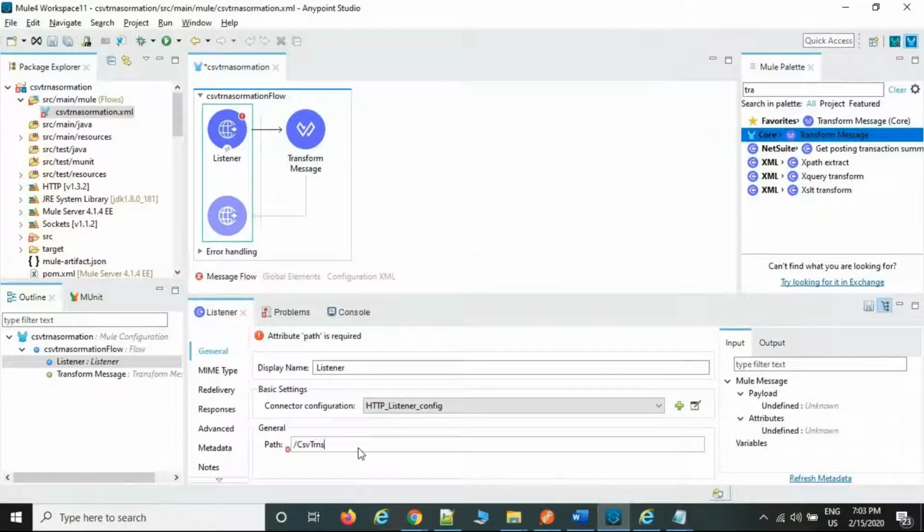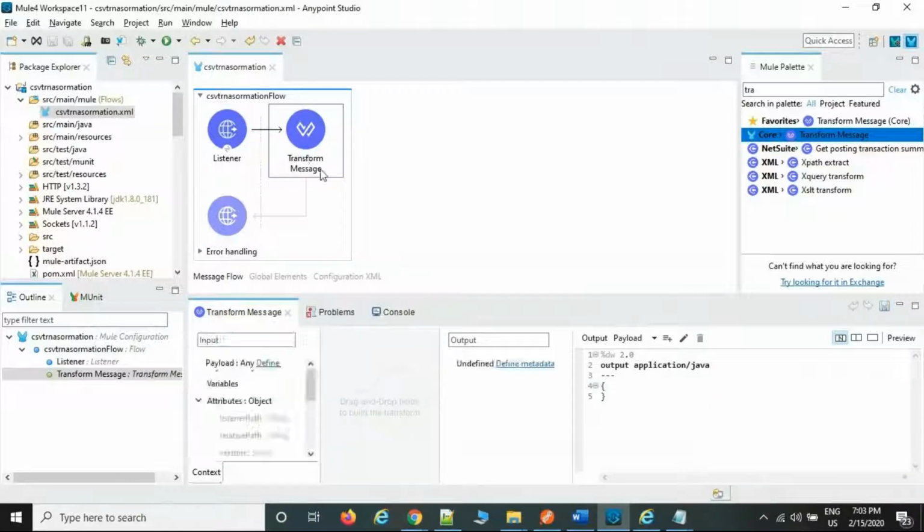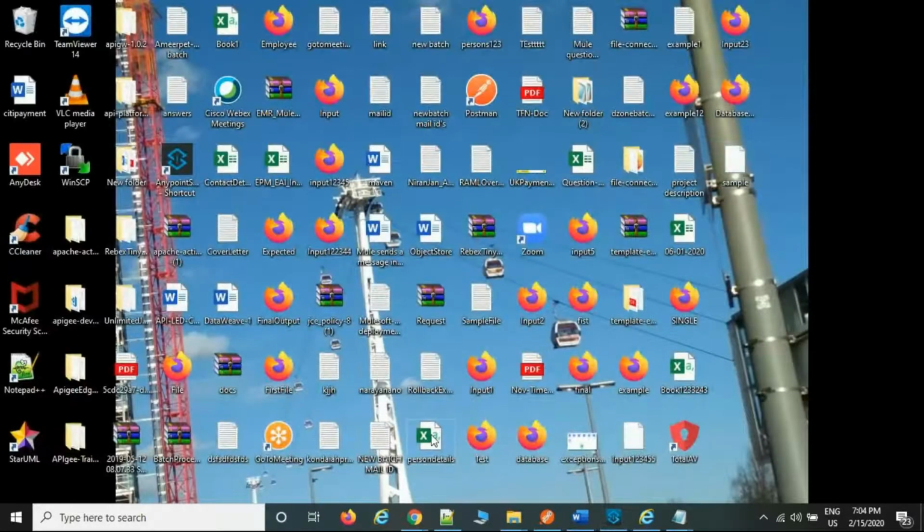Path CSV transform. Okay, now for CSV transform, my requirement is the input file is a JSON file. I'm going to convert it to a CSV file. If you want to convert to a CSV file, first we need to change the output to CSV here. Initially Java CSV here. Now the same, if you want to import the metadata, my customer will share the sample file, for example, this is the CSV file.